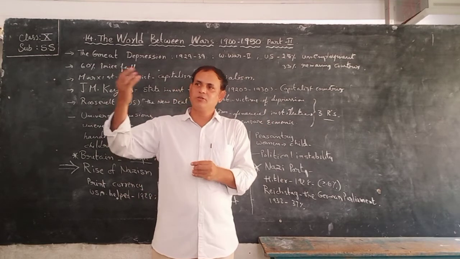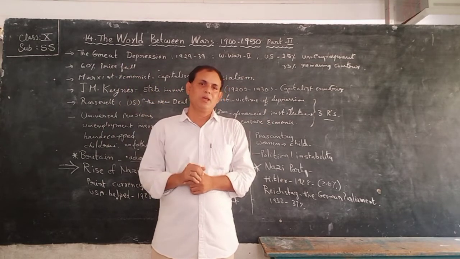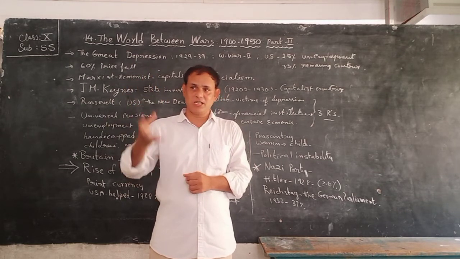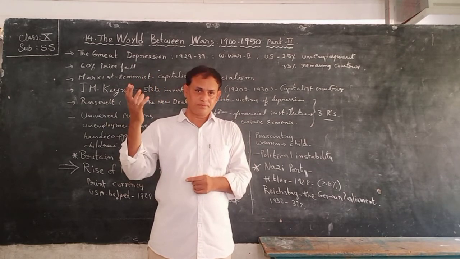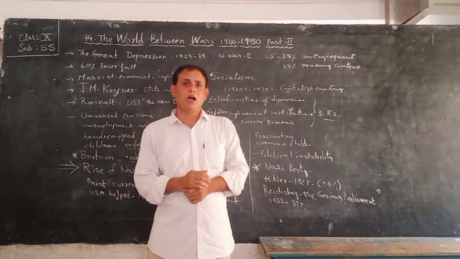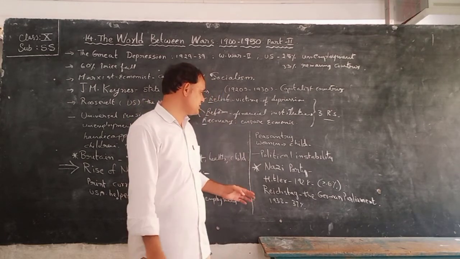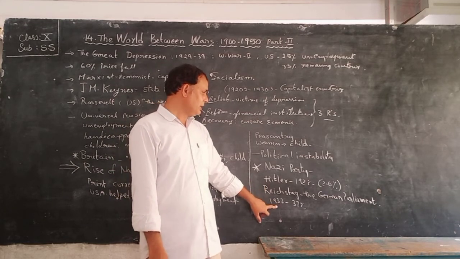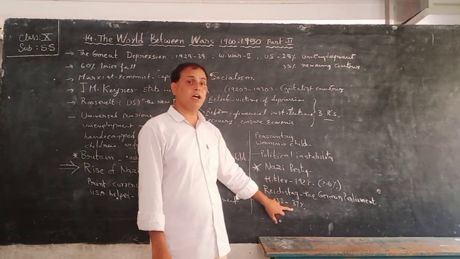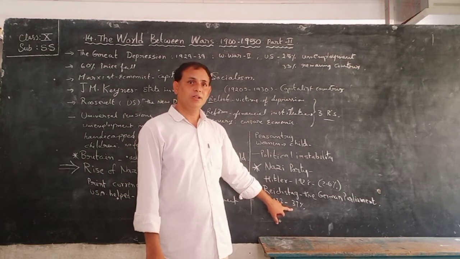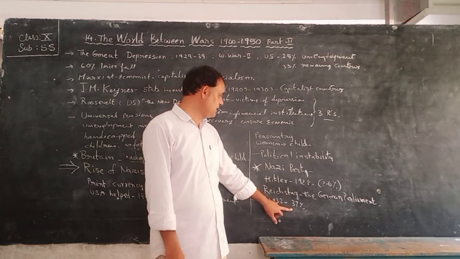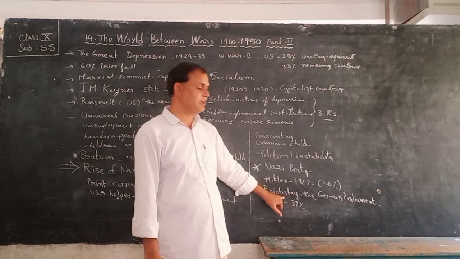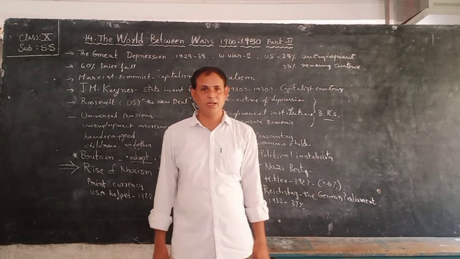With his effective lectures, he inspired many youngsters, especially the unemployed youth, in all parts of Germany, children. By 1932, this Nazi party gained 37% of votes in the Reichstag. Reichstag means what, children? The German parliament.